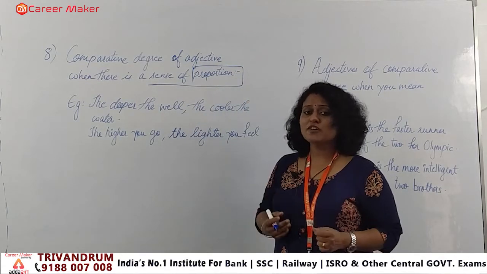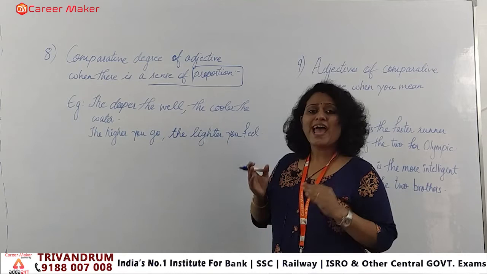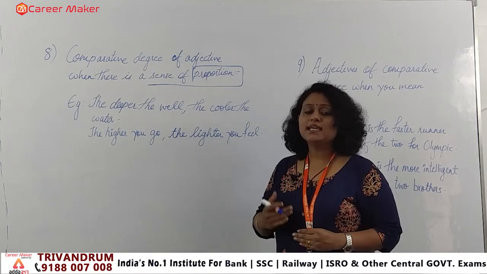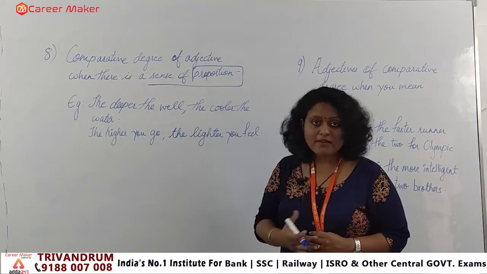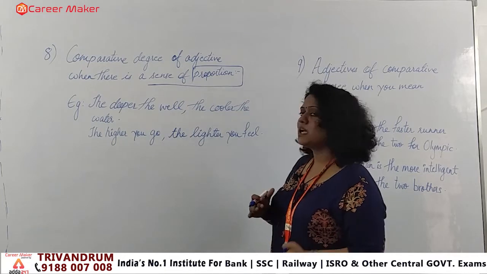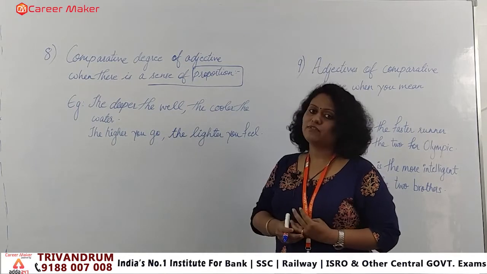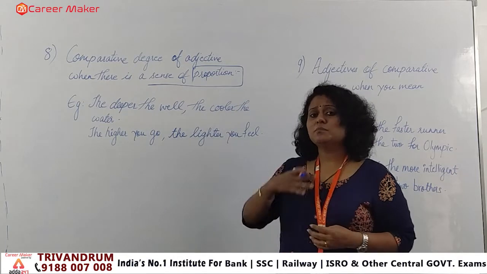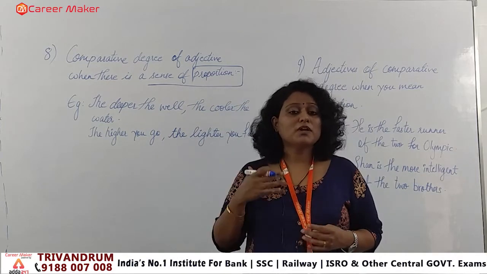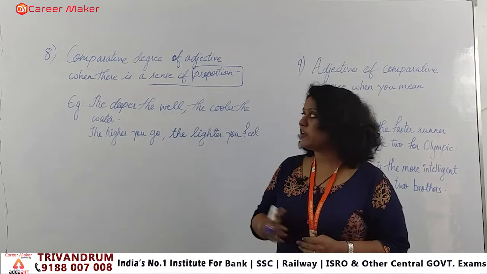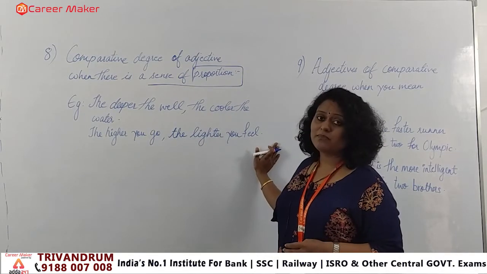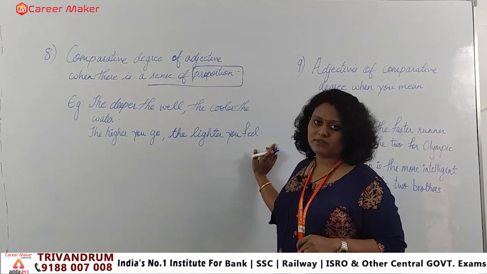That means if you are talking about a sense of proportion, and in the statement we apply a comparative degree, at that time whichever comparative degree we have used, with that we will be applying the definite article. As usually in the previous frame, we saw the rules where we were applying the definite article with the superlative degree, right?